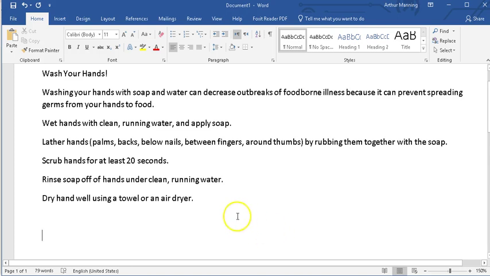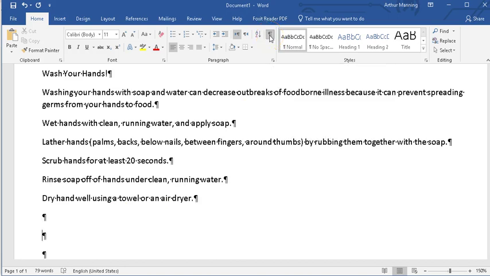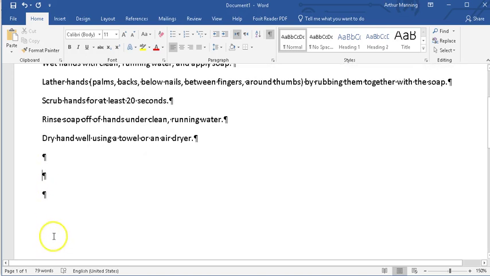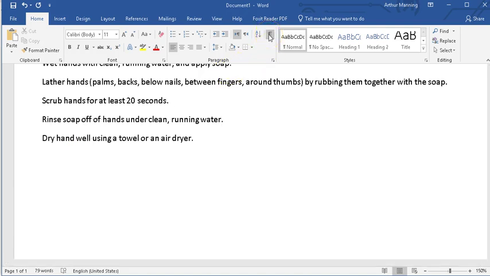Now, how do I know there's a blank line there? I see the extra space, plus, if I turn on paragraph marks, I see that, yes, indeed, somebody has left a blank line there. And I actually see I have an extra blank line. I'm just going to backspace over that and then hide those markings. All right. So here we go. We're going to put in what's going to become a bulleted list.